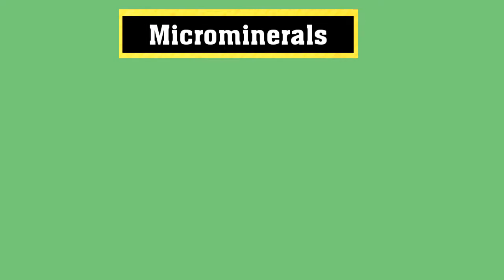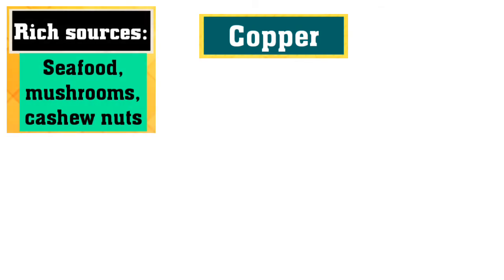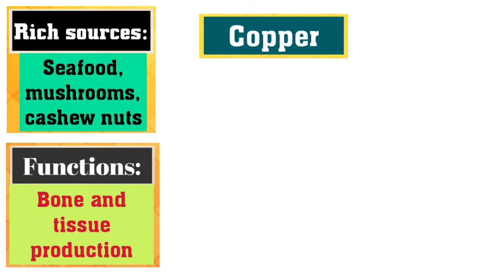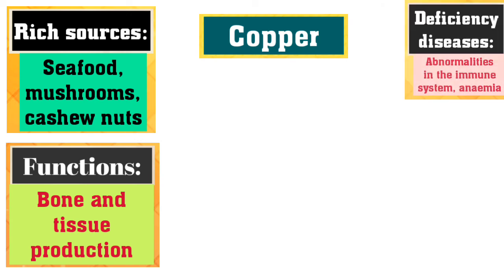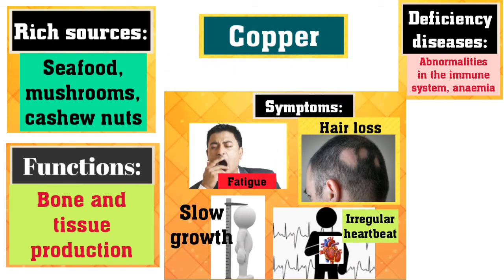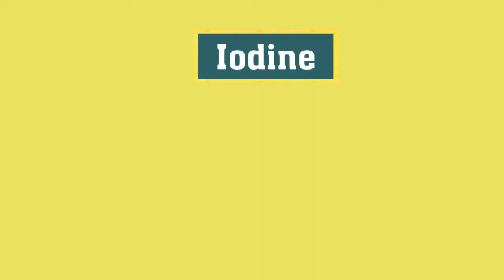Next we move on to microminerals. Copper. The rich sources of copper are seafood, mushrooms, cashew nuts. Its functions are bone and tissue production. Abnormalities in the immune system and anemia are the deficiency diseases, and their symptoms are fatigue, hair loss, slow growth, and irregular heartbeat.